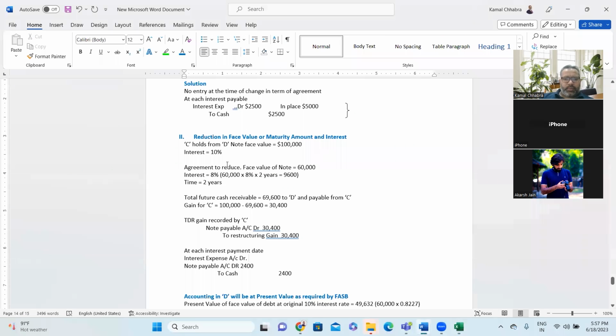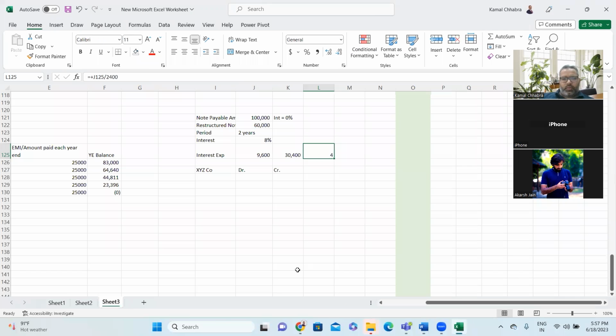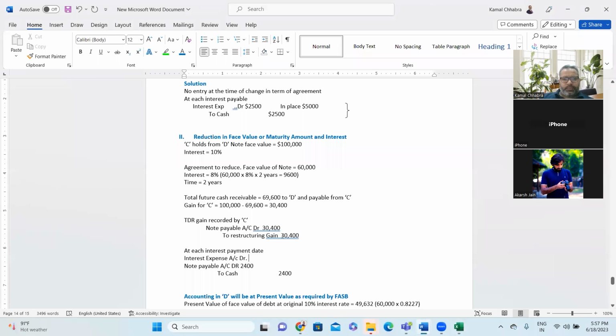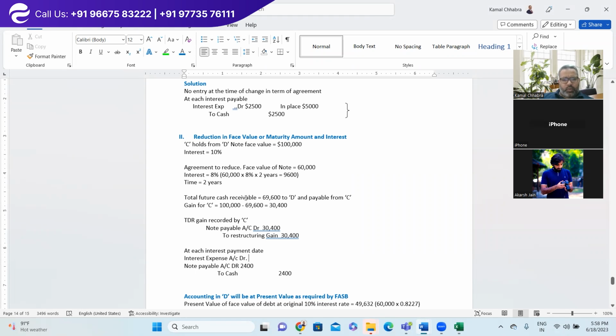So here it is payable semi-annually. She holds a note of 100,000, interest, agreed to reduce the face value to 60,000, 8%, and it's for 2 years. Total future cash receivable is this. Gain is note payable debit to restructuring gain.